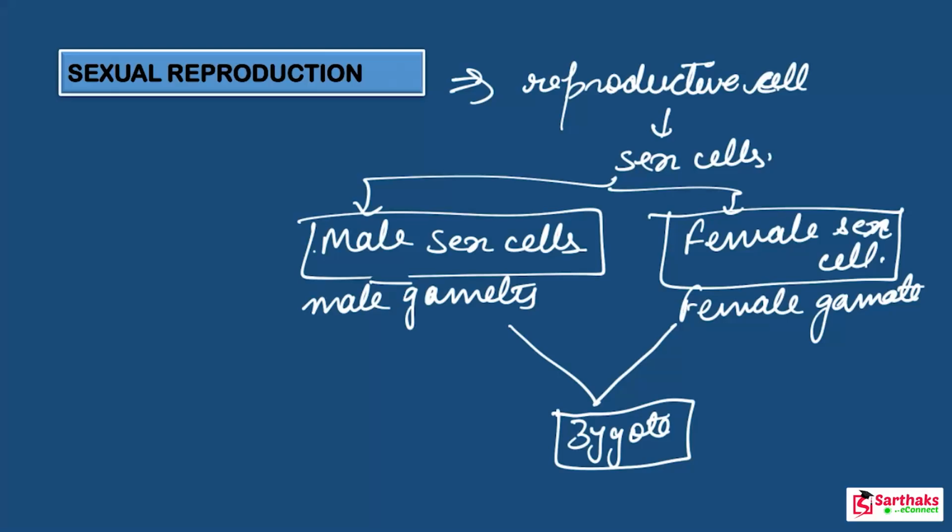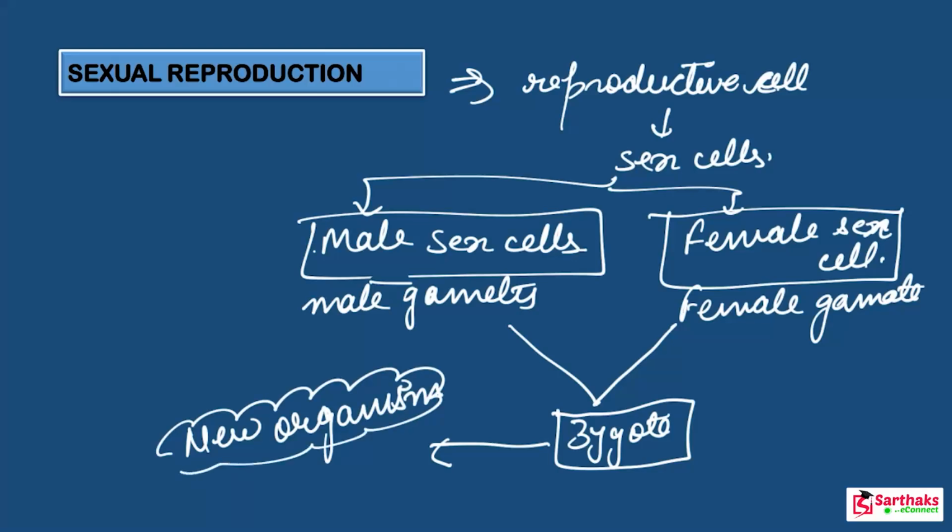Now come to the point. As I told you, the male sex cell, that is the male gamete, and the female sex cell, that is the female gamete, both of these fuse together, then they form a new cell which is known as the zygote, and this zygote further grows and develops into a new organism in due course of time.